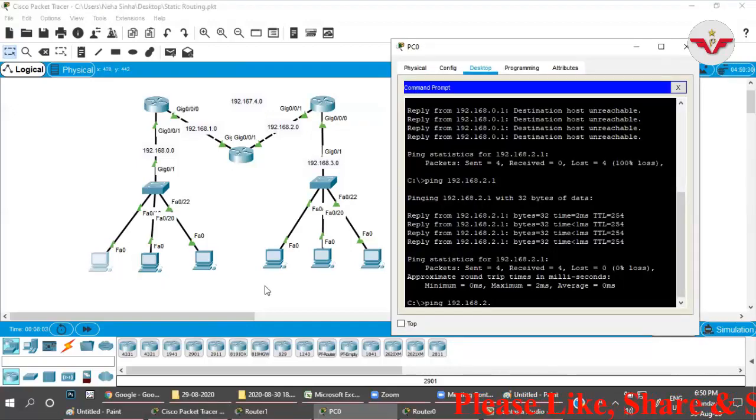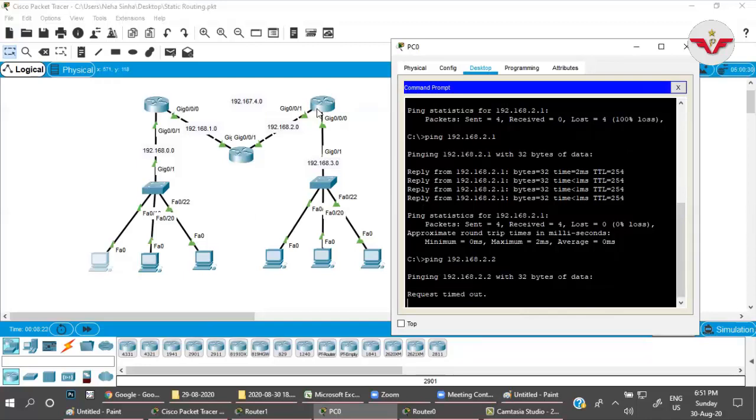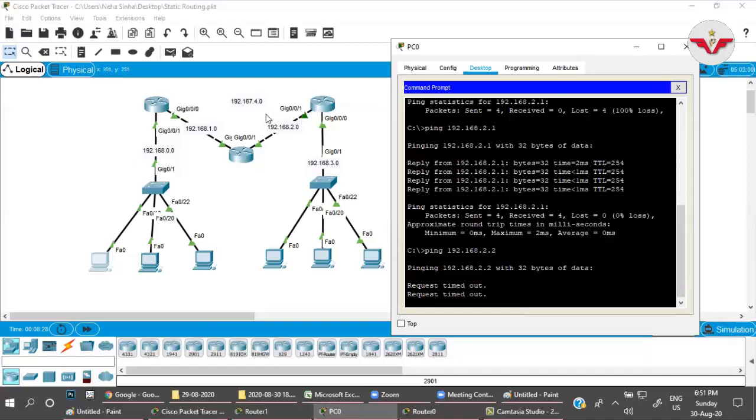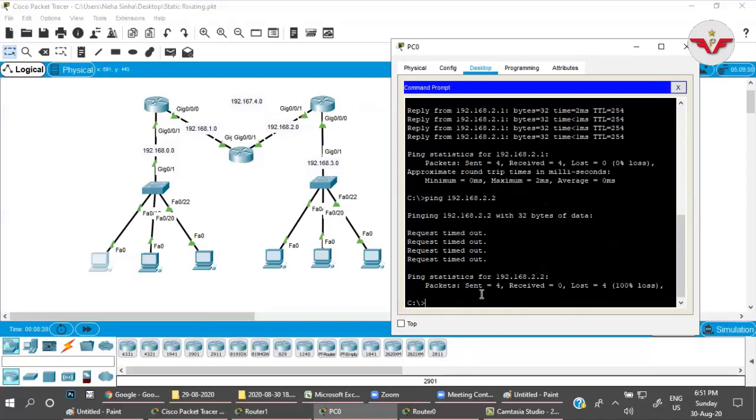What do you think? It should respond or not? 2.2. I can reach 2.1. I want to reach 2.2. It should respond? No, it will not respond. Why? Because now again the router is changed, right? So the packet is reaching to this network. The packet is reaching to this 2.2 interface, but this router does not have the information about 0.0 network. That is why again the packet is getting dropped, and the error message you are getting is request timeout.